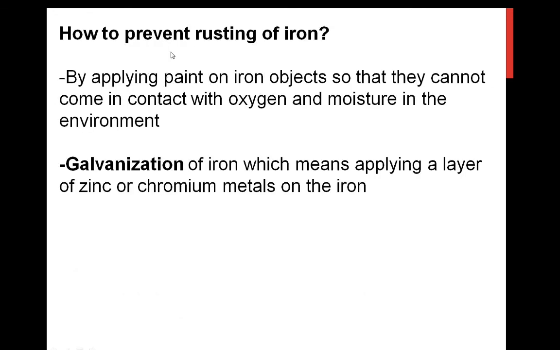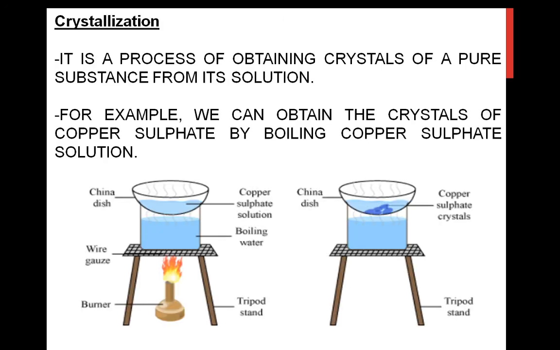And how can we prevent the rusting of iron? By galvanization and by painting. So painting means what? We are applying paint on those iron objects to avoid the contact with oxygen and moisture. Then galvanization, that is we are applying a layer of zinc or chromium metals on the iron.